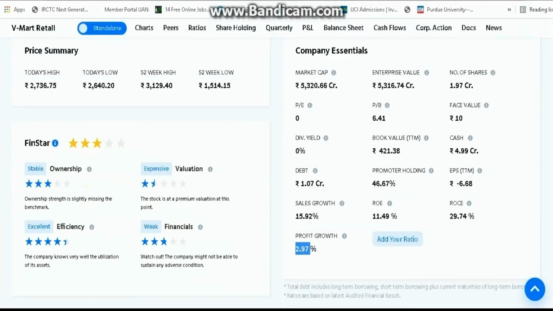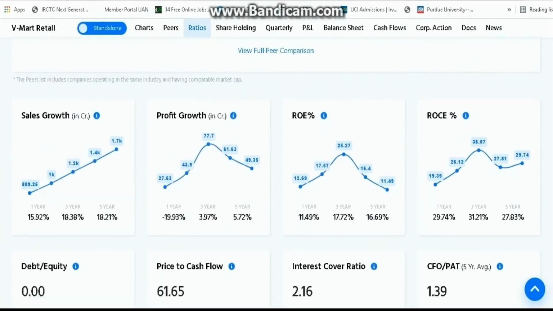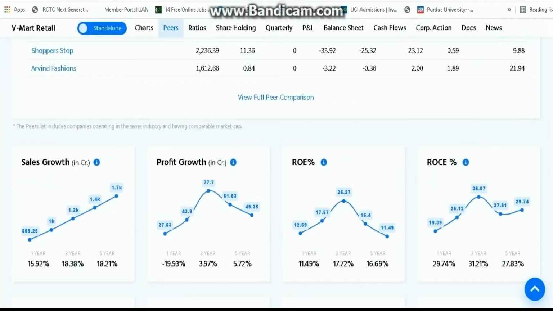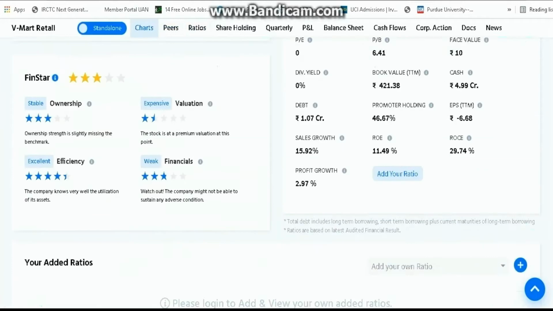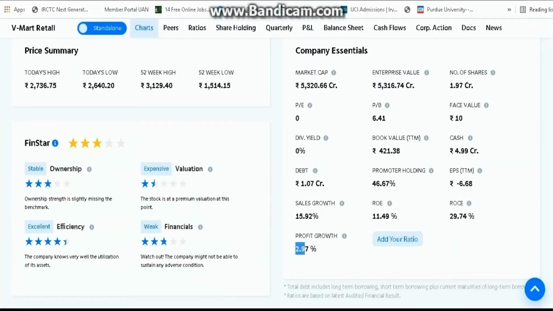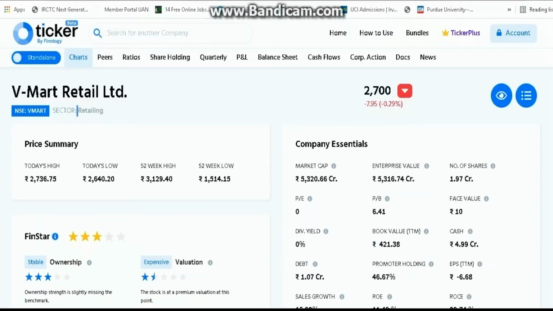The profit growth graph shows minus 19% in 1 year, which is not good, but the profit growth is 2.97% on average. It shows the net profit over a fixed period of time. And the ROE percentage is 11.49% right now.